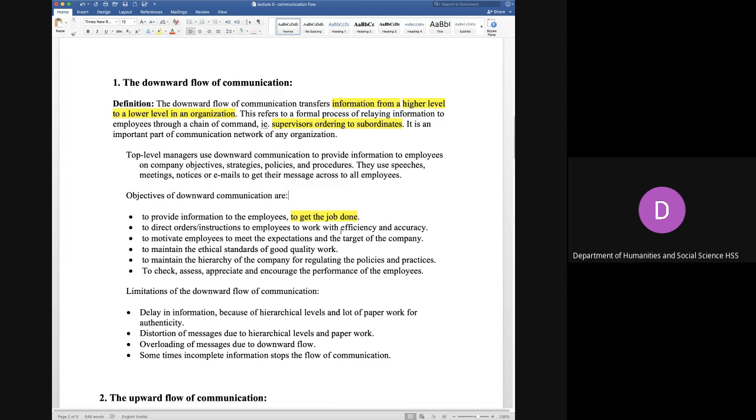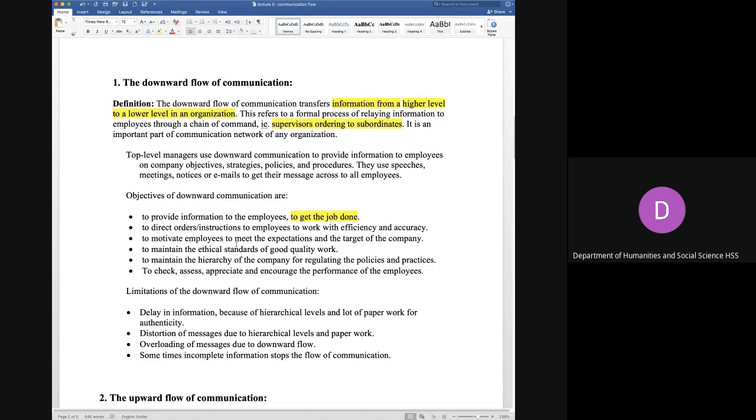Because then the work would be more efficient and accurate. The documents and data being created have some accuracy and efficiency. If orders are coming from above and there is a check, then efficacy, efficiency and accuracy are ensured.